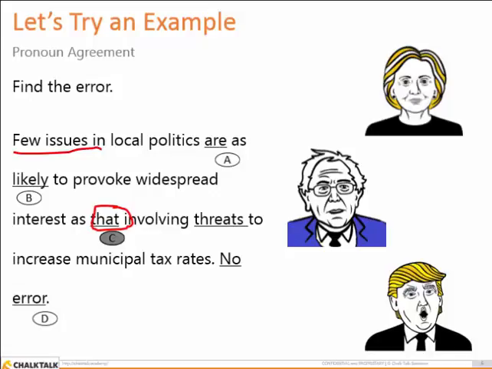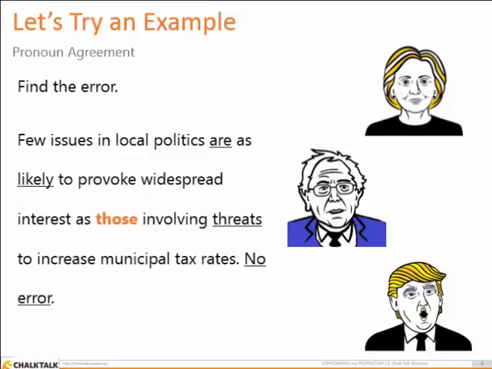Remember, pronouns make up just one part of a category of English words known as proforms. Any type of proform might appear on the SAT. These will not be limited to pronouns like he, she, it, and they. You may see other proforms like this, that, these, those, and one, ones. With any proform, you always have to ask, should this be singular or plural?